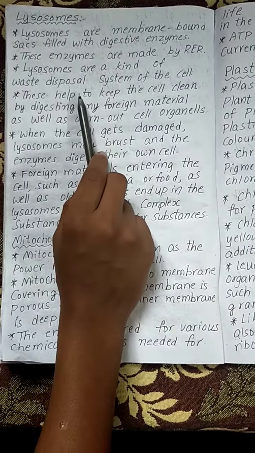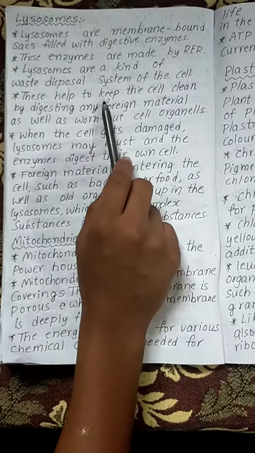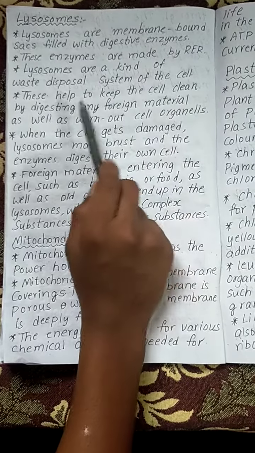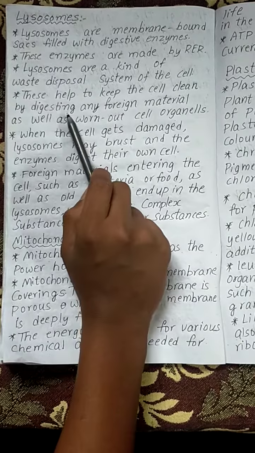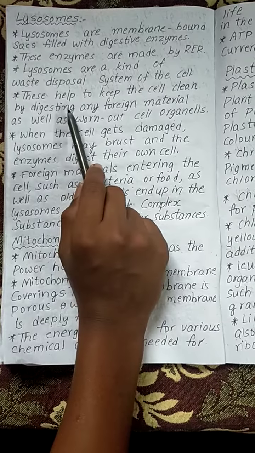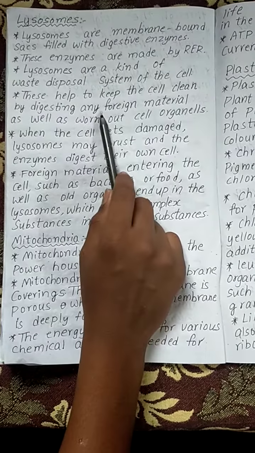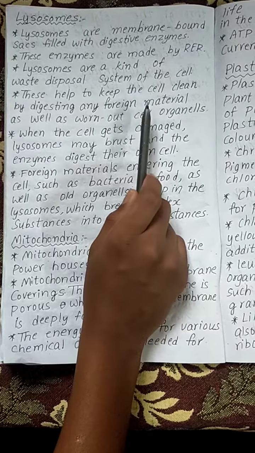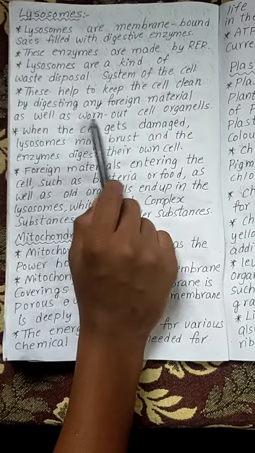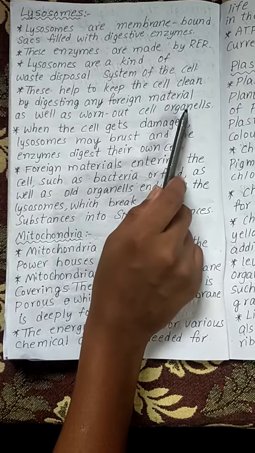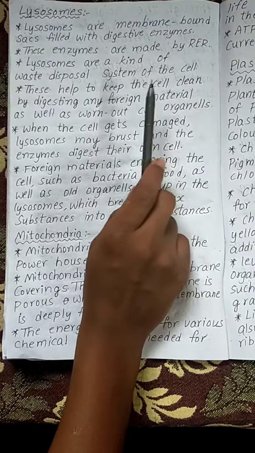That means lysosomes help in cleaning the cell by digesting. What will it digest? Any foreign material as well as worn out cell organelles. Worn out means exhausted cell organelles, which it will also clean.